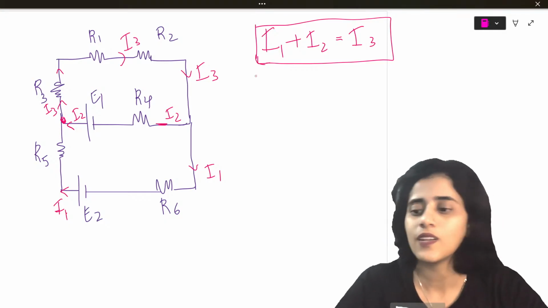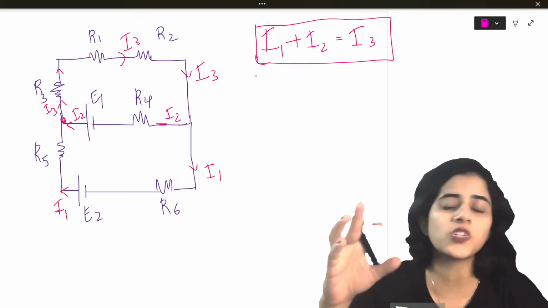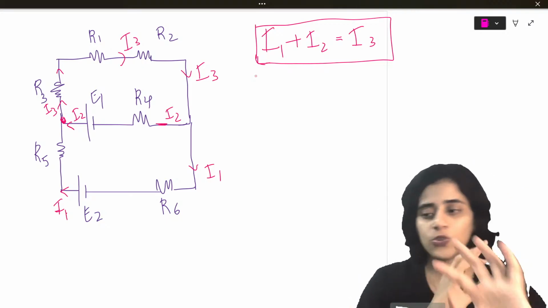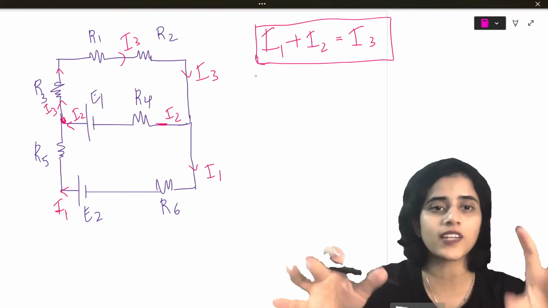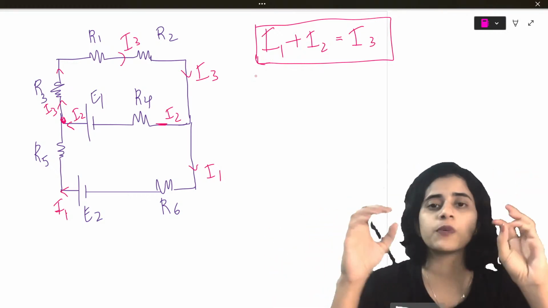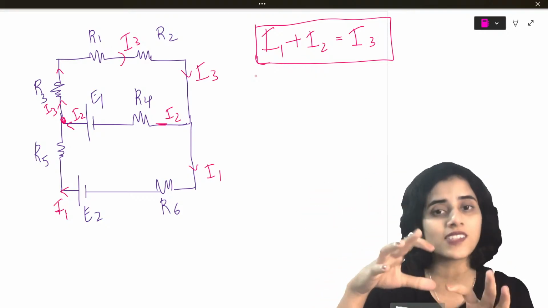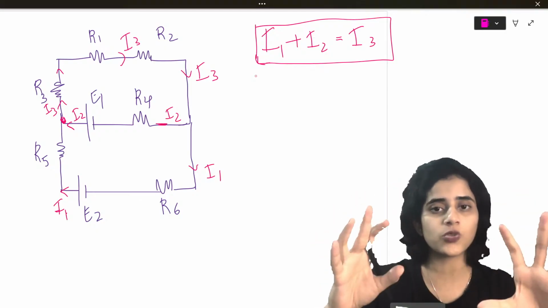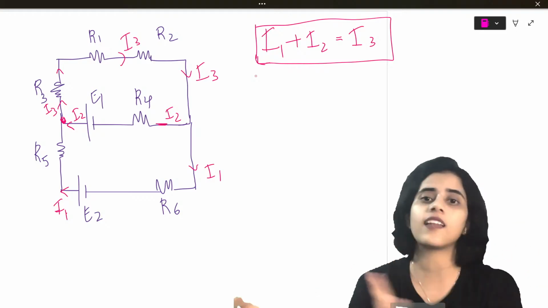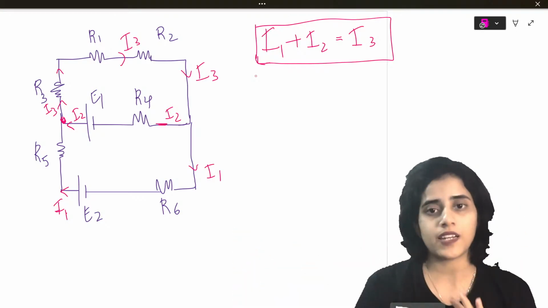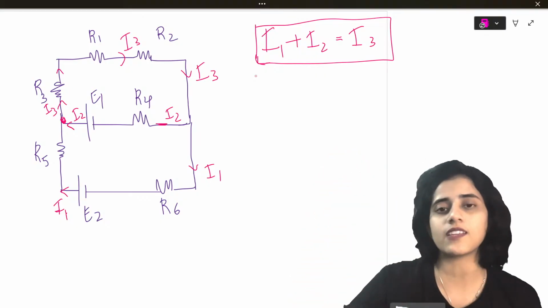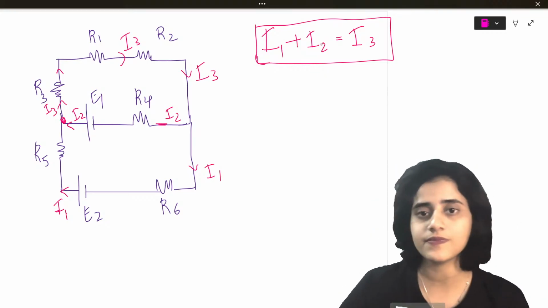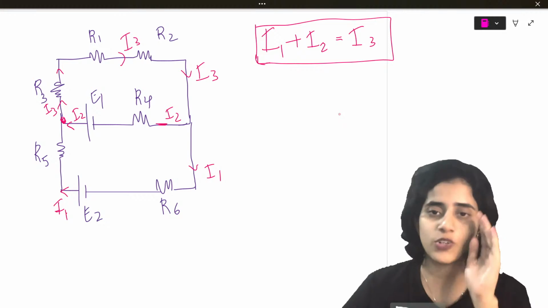Okay, that was just a question where I showed you how to take it out as Kirchhoff's law. Ideally, you don't have to look at it that way. That was just a circuit where I put all the components and I put the batteries in two different ways, so you understand how to take it in two different ways. The only aim of that circuit was for you to understand how to write a KVL. Only if I put the battery in the opposite way will you understand when to take minus E and when to take plus E. Only for that I did that. Good, I like your observation.